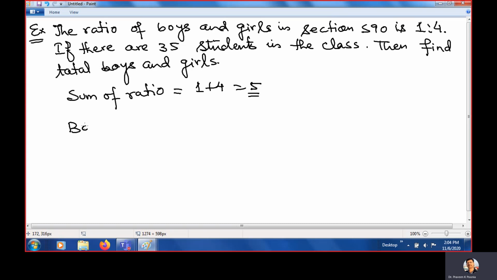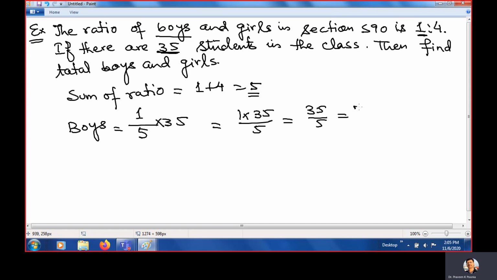Now if you want to find boys, it is at first position, so you just take the first number here, it is 1. Sum of the ratio 5 times total number of students, it is 35. Okay, so 1 times 35 upon 5, and 35 upon 5 is 7.